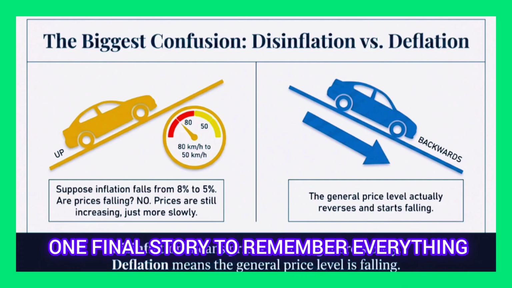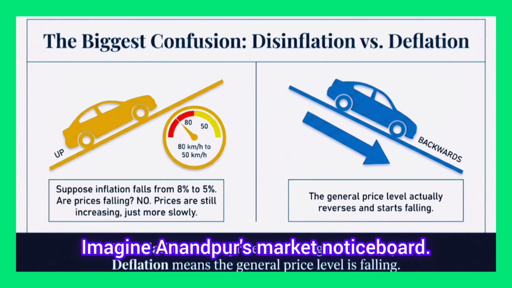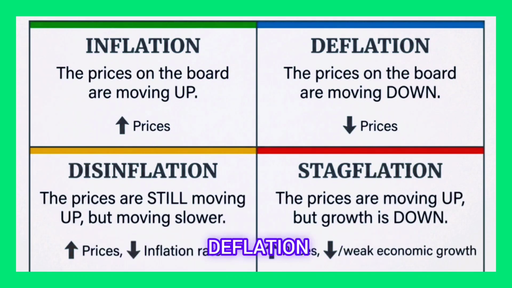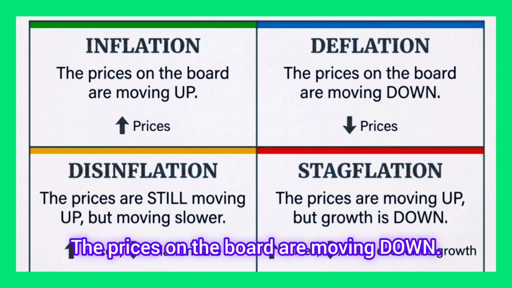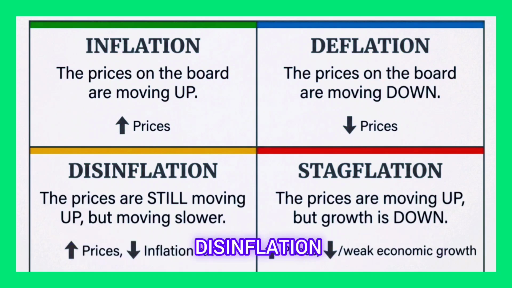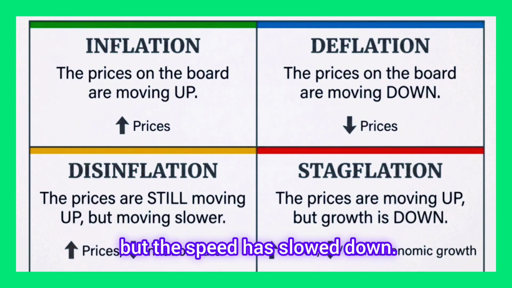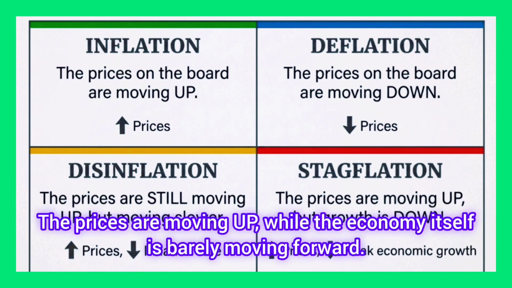One final story to remember everything. Imagine Anandpur's market notice board. Inflation. The prices on the board are moving up. Deflation. The prices on the board are moving down. Disinflation. The prices are still moving up, but the speed has slowed down. Stagflation. The prices are moving up, while the economy itself is barely moving forward.